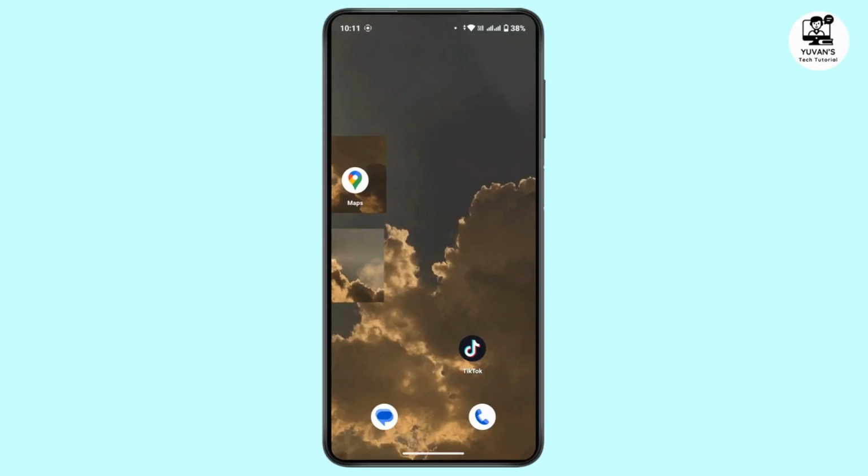On today's video we will see how we can change the Snapchat notification sound on the Realme device. So without any further delay, let's get started with this video.